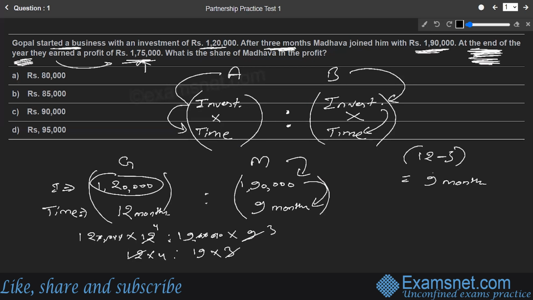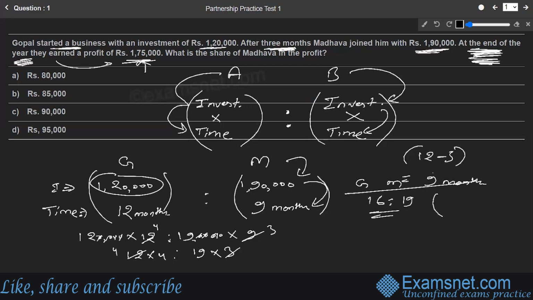3 can cut 12 by 4 again. So we are ultimately left with 16 is to 19. So that should be the profit share between the two partners, respectively for Gopal and Madhav, 16 is to 19. Now they are asking for Madhav's share.